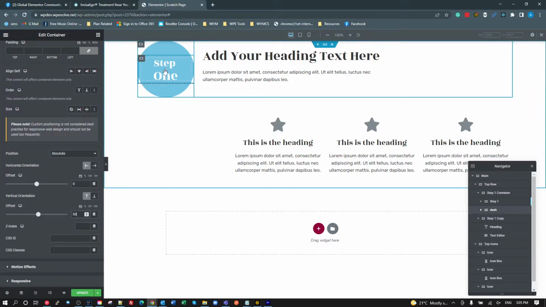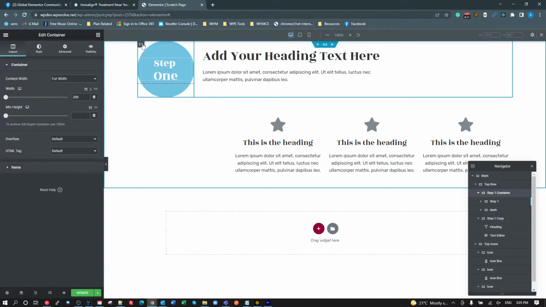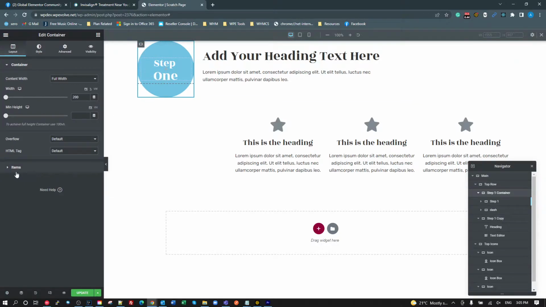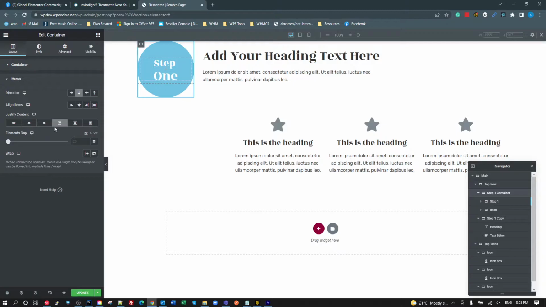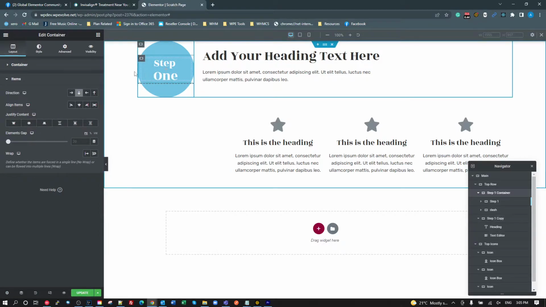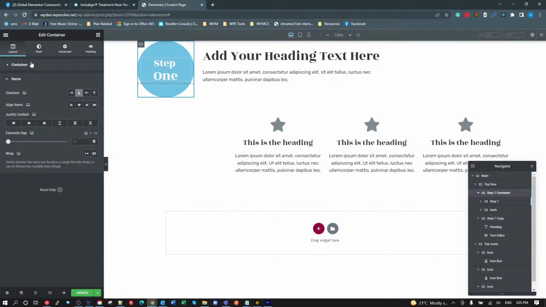Now we've got vertical alignment for this container here. We can take that off and set that to the top if we want to. Did that work? No? Okay. So there are some quirky things that we need to figure out as we go, but let's not worry about that.